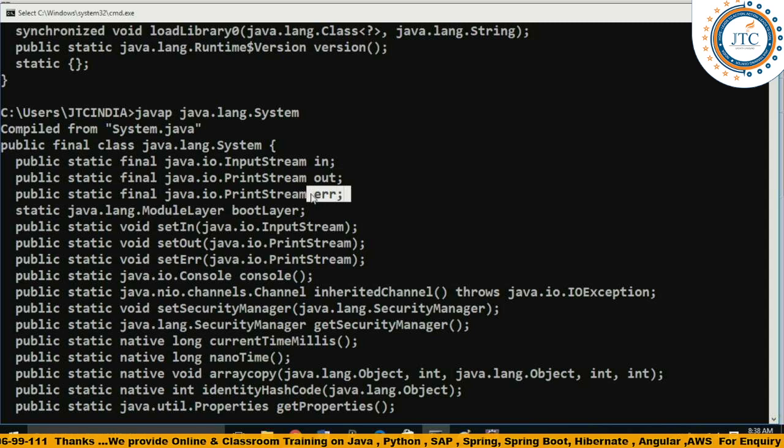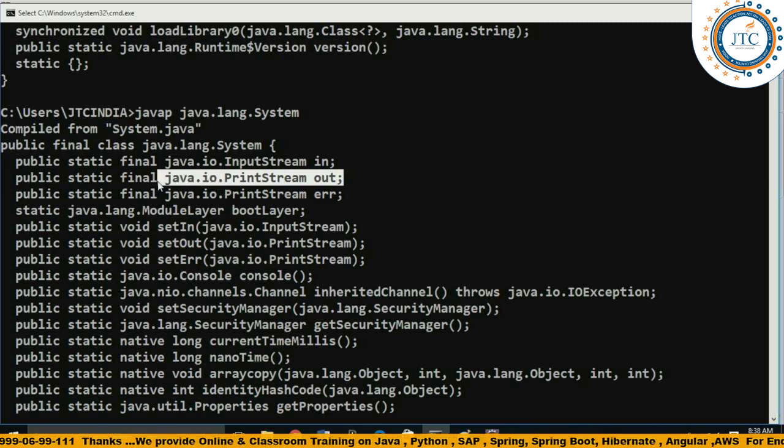And err, see, System.out.println and System.err.println are almost the same. But in general, according to the conventions, when you are trying to write a general message on your console, it is better to use System.out.println. Whereas if you are trying to print an error message on your console, in that case you can use System.err.println, right? So you can take both of these things into consideration.